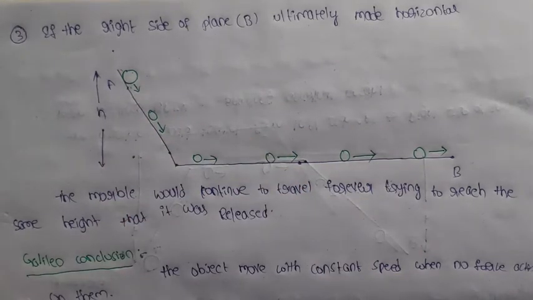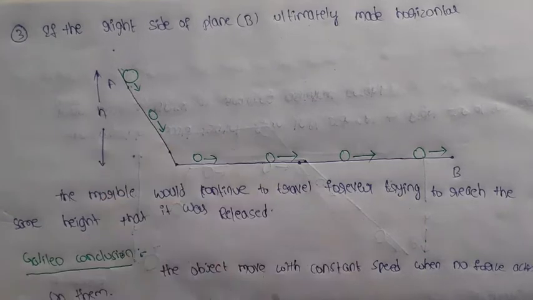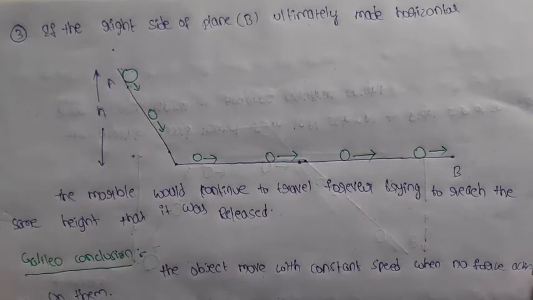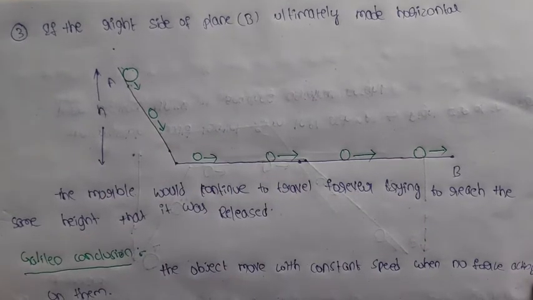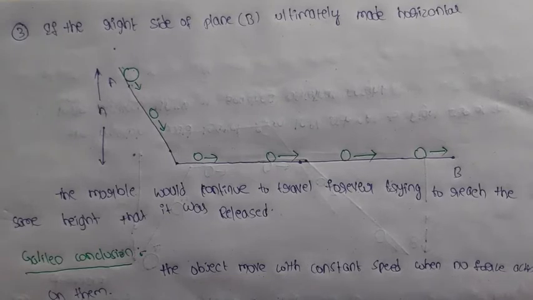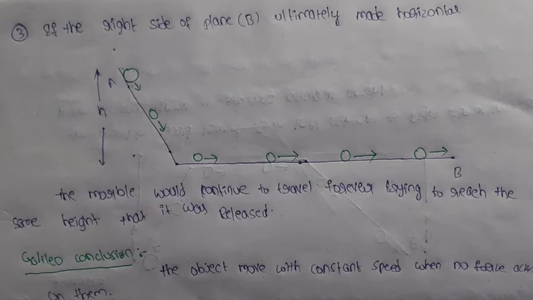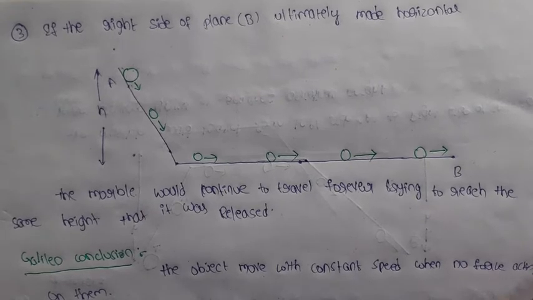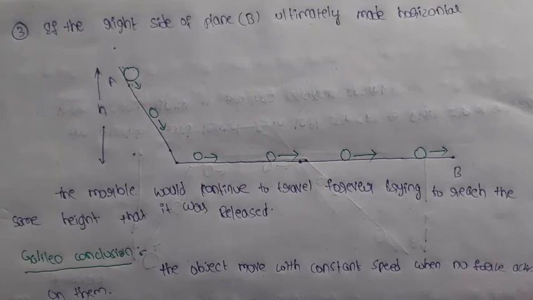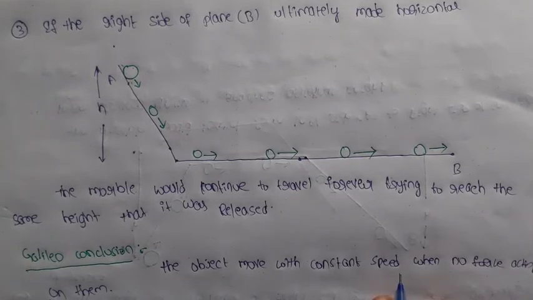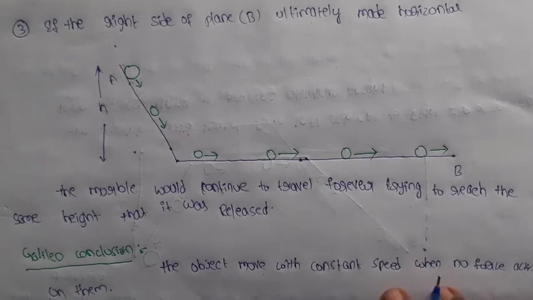Galileo neglected that unbalanced force; he did not consider it. That is actually not possible, because we must consider all forces acting on the object. Okay, so this experiment is going to fail. This is the Galileo experiment.